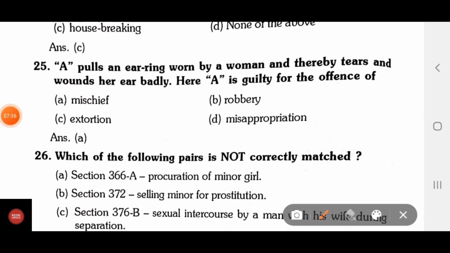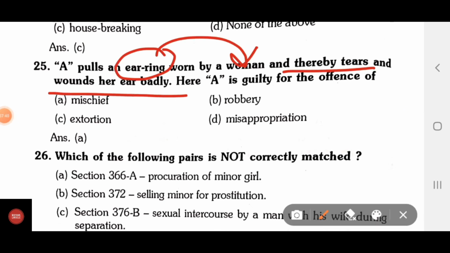A pulls an earring worn by a woman, thereby tearing and wounding her ear badly. Here A is guilty of the offense of A, mischief; B, robbery; C, extortion; D, misappropriation. It is not misappropriation, not robbery, not extortion. The correct answer will be mischief.